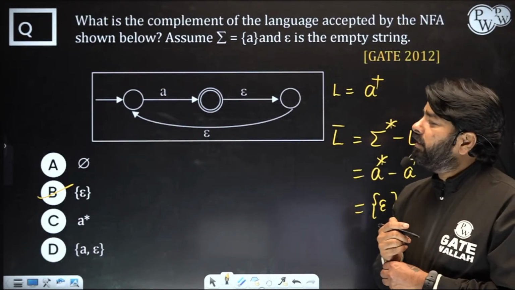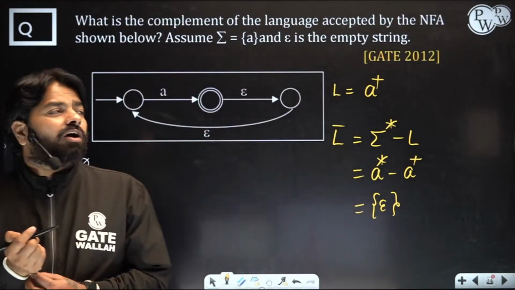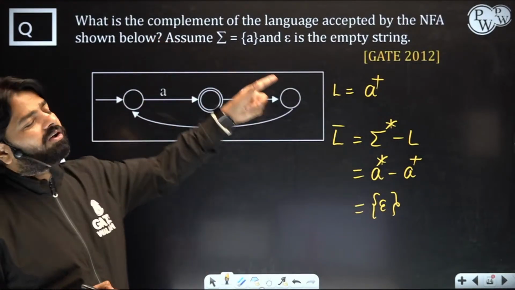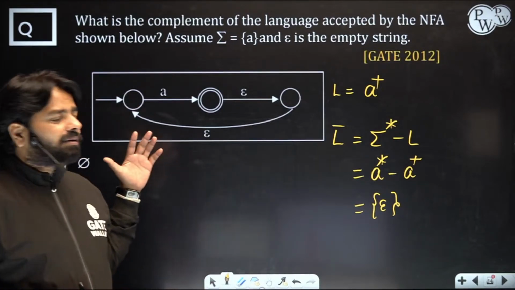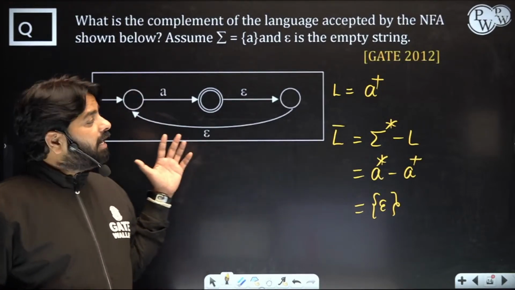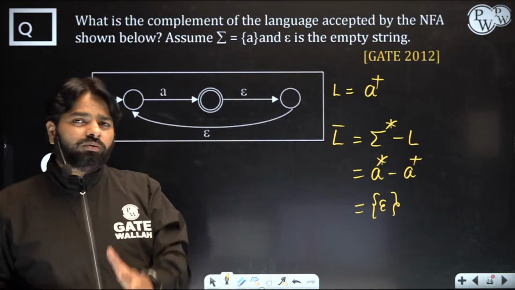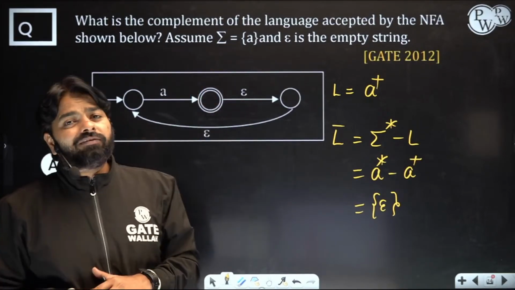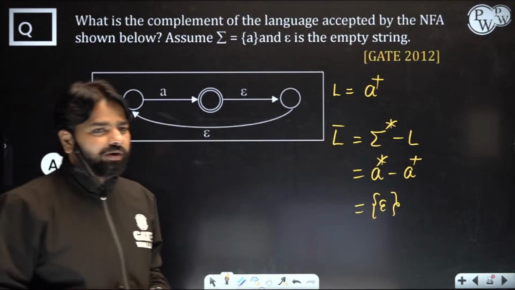Never try to do interchanging final and non-final for NFA. You may not get the complement. Here they asked for the complement of a language, they didn't ask you to interchange final and non-final, right? You're talking about a non-deterministic machine. So you should be very careful what the question is about. They asked two types of questions so far. If they ask to interchange final and non-final, then do that. If they ask for the complement of a language, then don't interchange here because it is a non-deterministic finite automata. Okay.